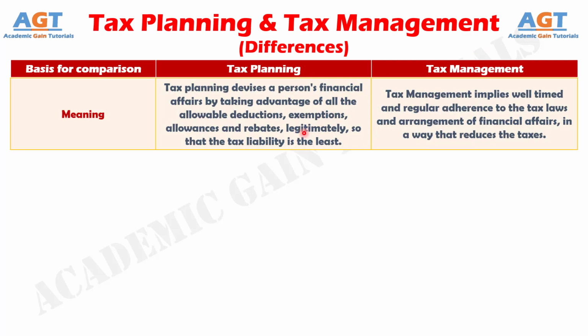Difference number 1. Tax planning can be defined as the systematic planning of assessees' financial and business affairs by adhering to the taxation provisions, in a way that complete benefit can be availed of all the applicable deductions, exemptions, allowances and rebate. On the contrary, tax management implies the practice to avoid defaults and penalties and adhere to the legal provisions of the Income Tax Act.